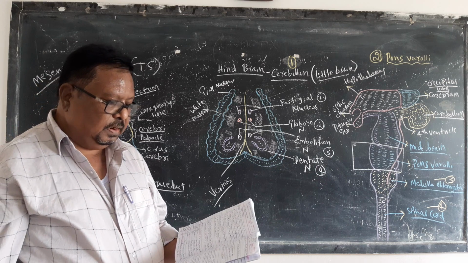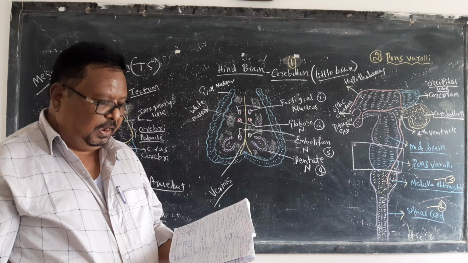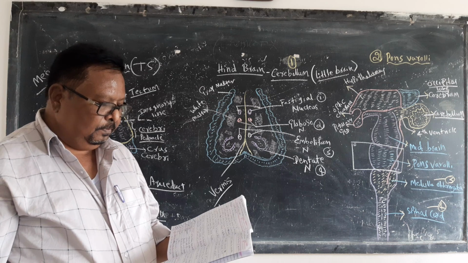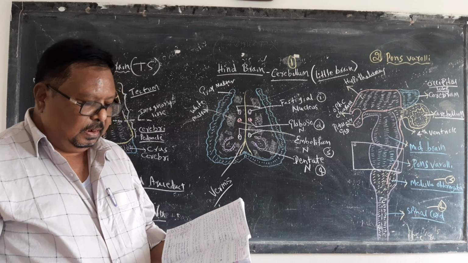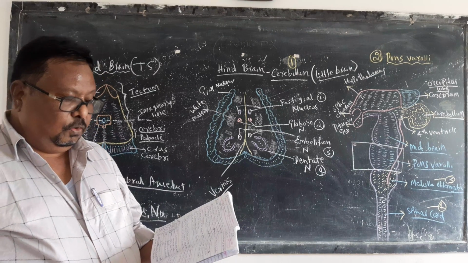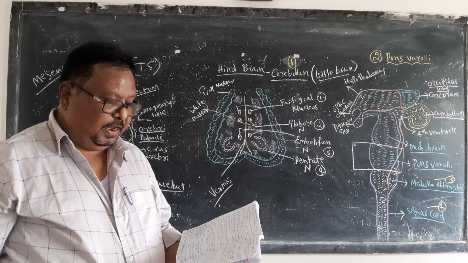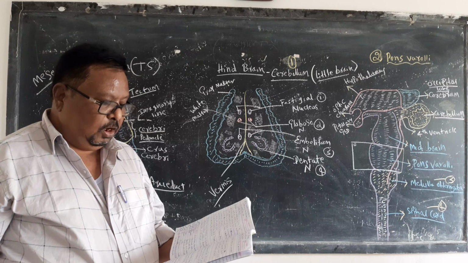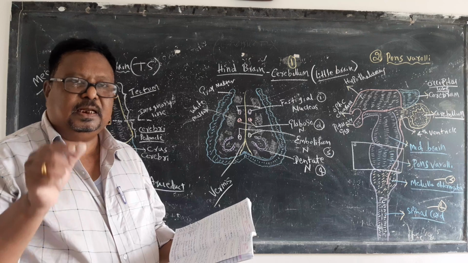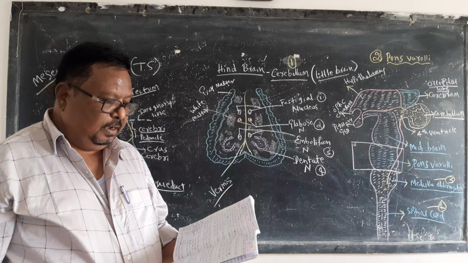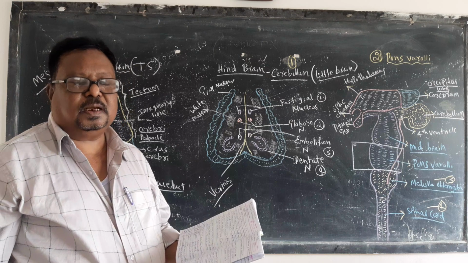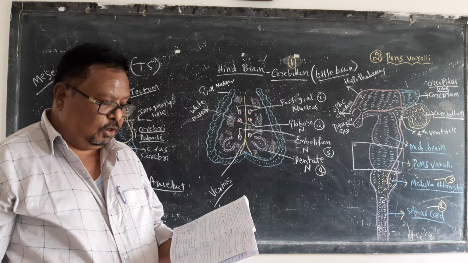It also contains the pneumotaxic area that operates the respiratory center of the medulla oblongata and controls the respiration process. The medulla oblongata has the respiratory center and it is operated by the pons, and thus it controls the respiration process also.